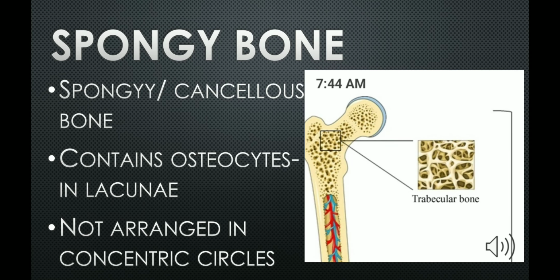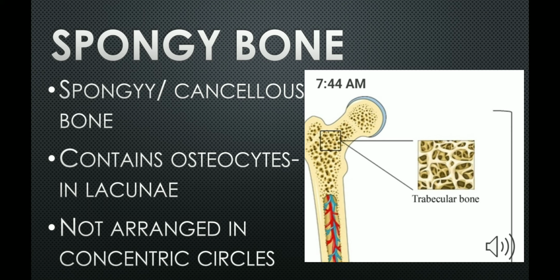We have already discussed that all bones contain compact and spongy bone, only the distribution differs. Now we will discuss spongy bone. Spongy bone is also called cancellous bone or trabecular bone. In the figure you can see the trabecular network of a spongy bone. These also contain osteocytes which are housed in the lacunae, and they are not arranged in concentric circles.